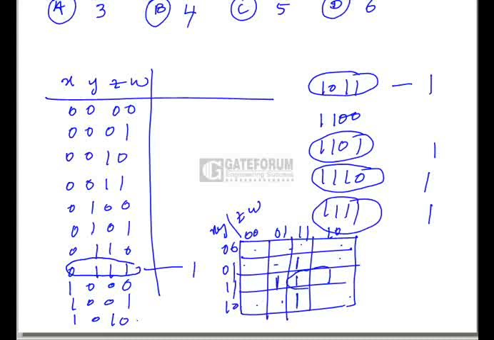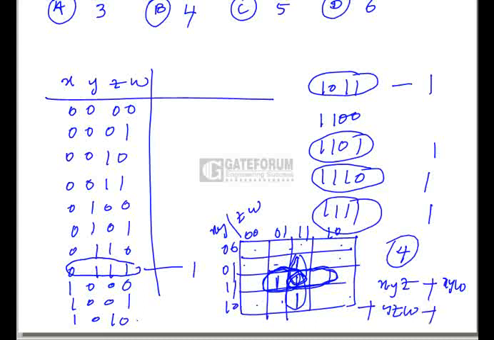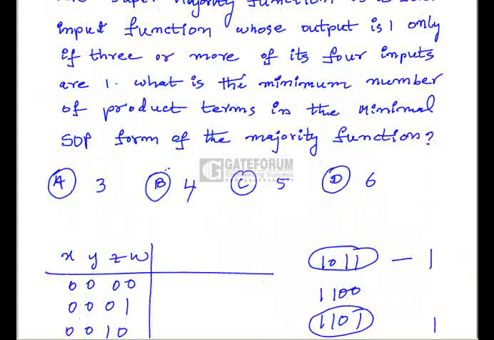So we can map like this. These two ones, these two ones, these two ones, these two ones. So we get 4 groups, 4 terms. This term will be x, y, z. This term will be x, y, w, and this term will be y, z, w, and this term will be x, z, w. So there are 4 terms. So option B is the right option here.